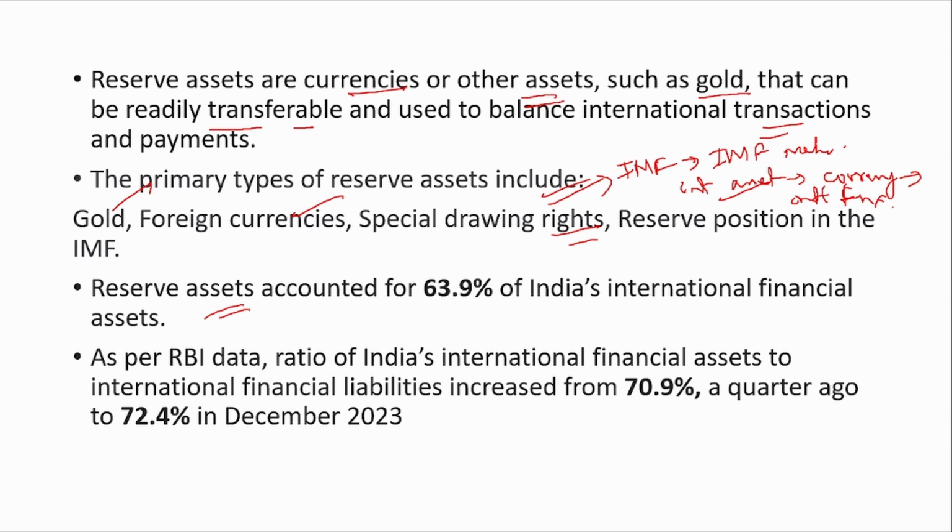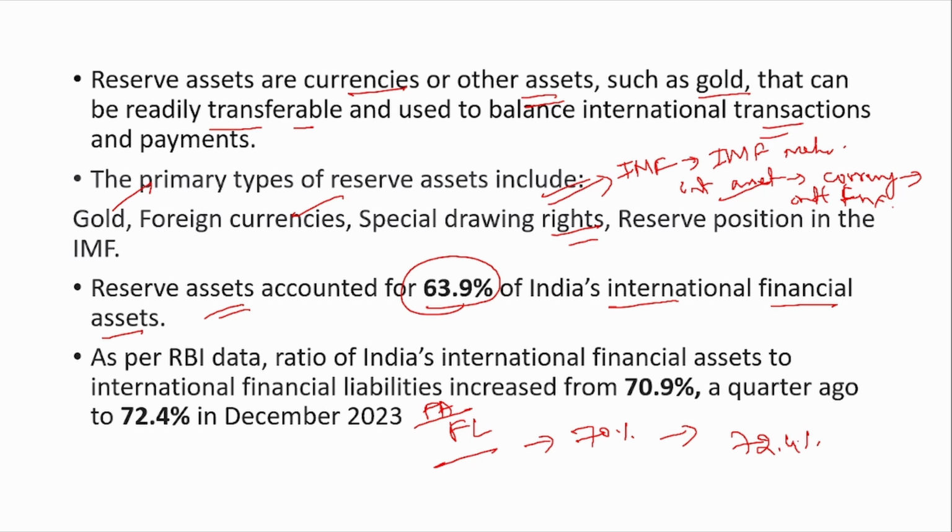Now, reserve assets account for 63.9% of India's international financial assets. And as per RBI data, the financial asset to financial liability ratio has increased from 70% to 72.4%. So it's very good news that our financial assets have also been increasing.